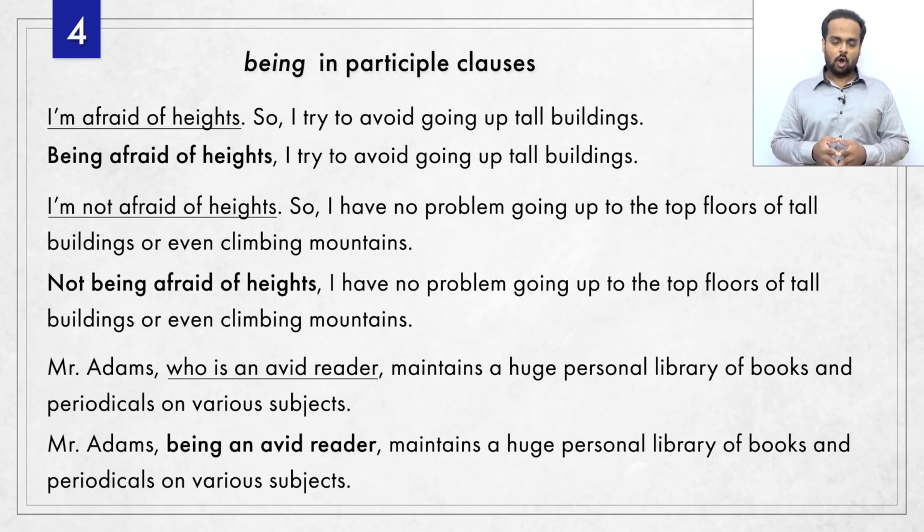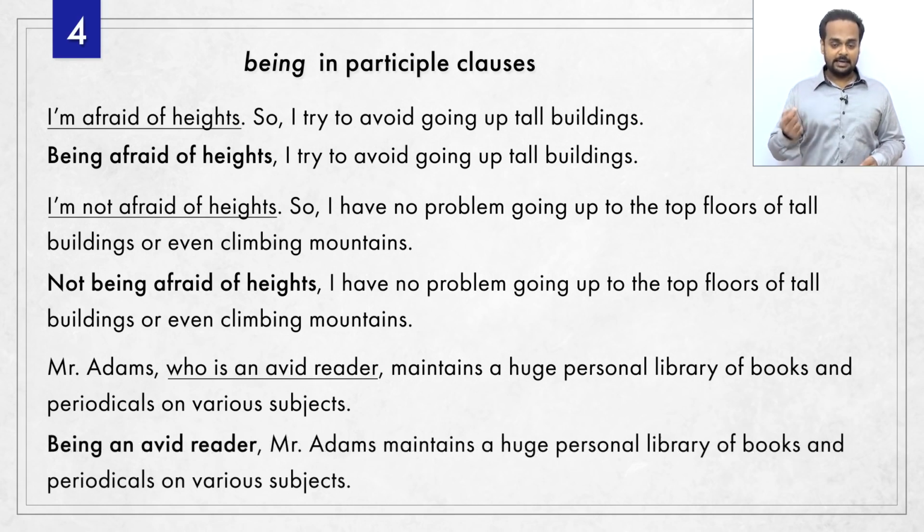Notice how the relative clause with who interrupts the sentence to give information about the noun, Mr. Adams. In the same way, the participle clause with being comes in the middle of the sentence and gives information. But the advantage with this is that you can move it to the beginning of the sentence. Being an avid reader, Mr. Adams maintains a huge personal library. It means the same thing as the original sentence.